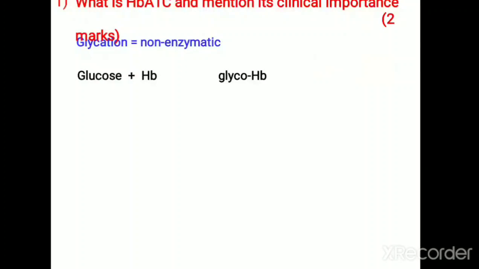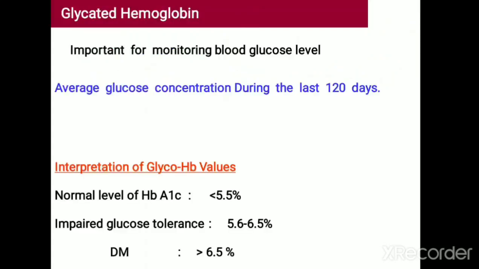And the next question is, what is HbA1c? And mention its clinical importance. HbA1c means glycated hemoglobin. This reaction is known as glycation reaction. In the glycation reaction, hemoglobin is the protein part. This hemoglobin binds with glucose and produces glycated hemoglobin. And it is a non-enzymatic reaction. So glycation is a non-enzymatic reaction.